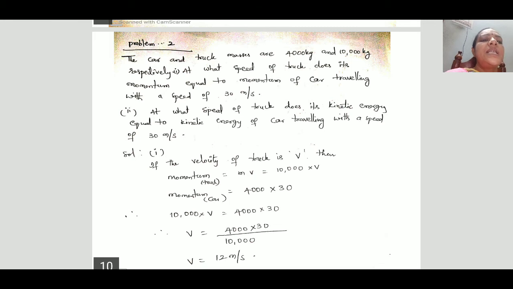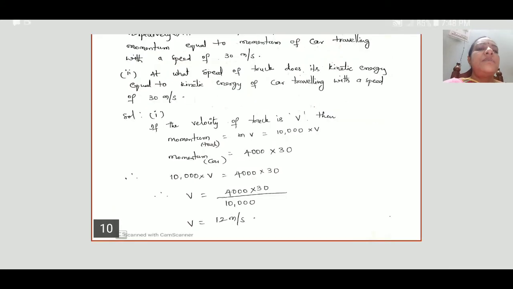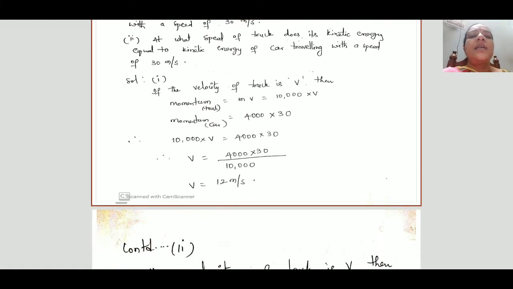Here, in the first case he is giving information that the momentums of the car and truck are equal. In the second case, the kinetic energies of the truck and car are equal. So just by equating the momentums of the two systems, that is car and truck, we get the answer for the first problem, and by equating kinetic energy in the second case we get the speed. Let us see.